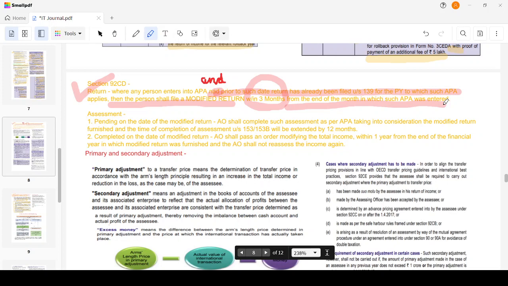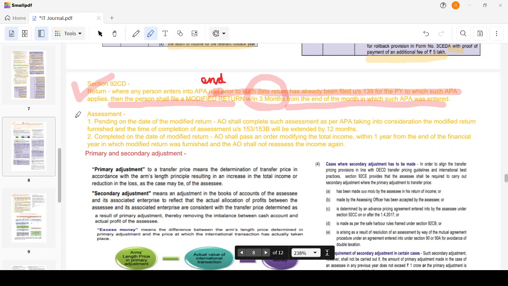Now the APA order was passed on 25th December. So what I have to do is, from the end of 30th December, till 31st March I have time, within which I have to file a modified return with the revised mechanism or revised arm's length price.